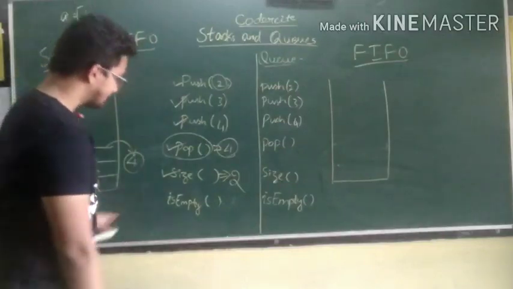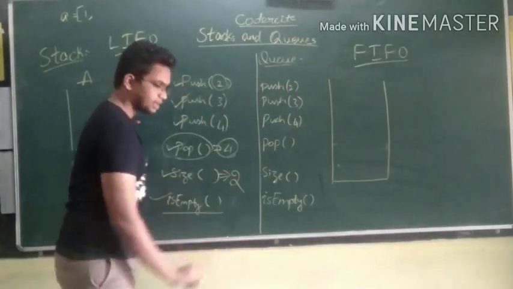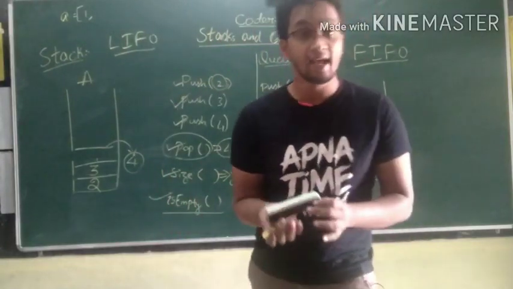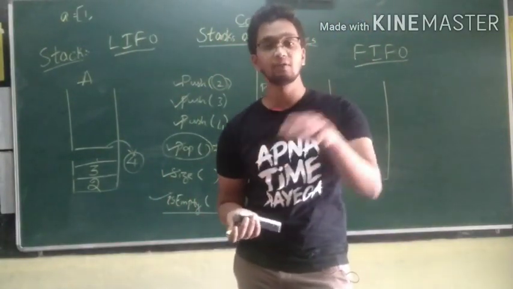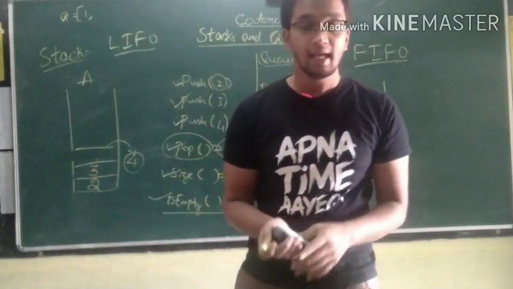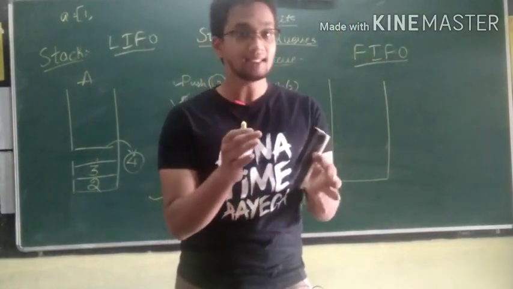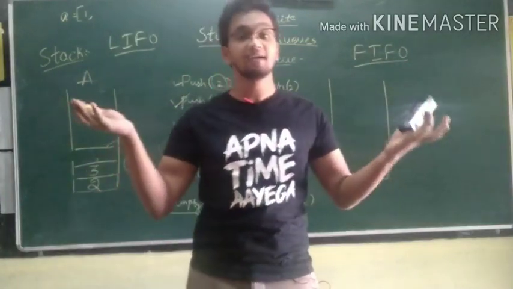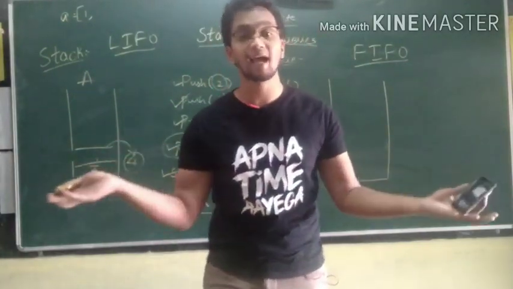Okay, what is isEmpty? isEmpty is a method which you implement by yourself. It will return a boolean value, either true or false. It will return whether the length of the stack is 0 or not, that is, if there are elements present in the stack or not.